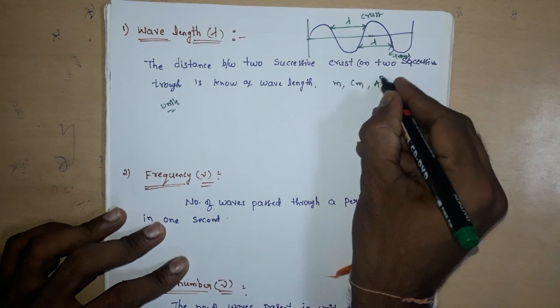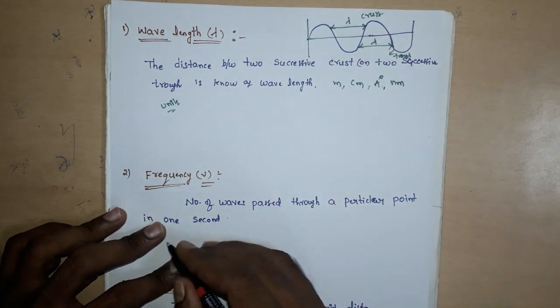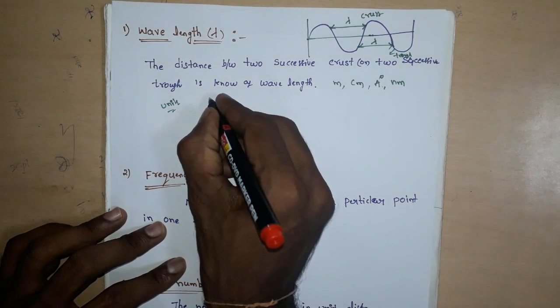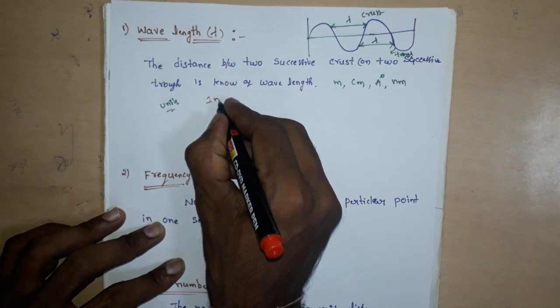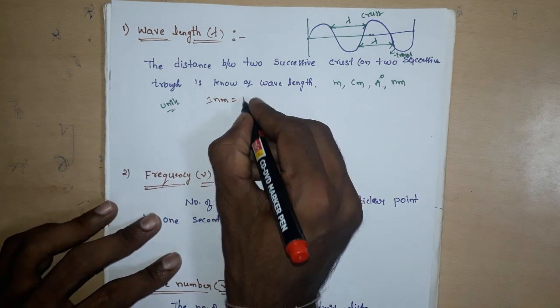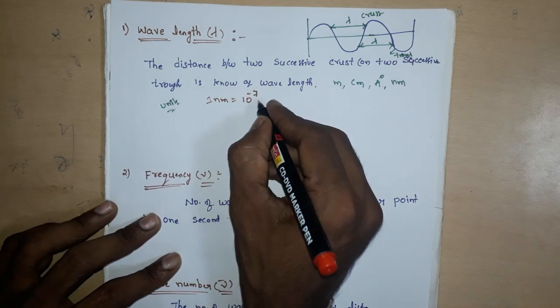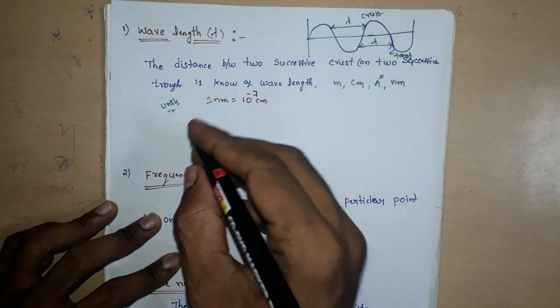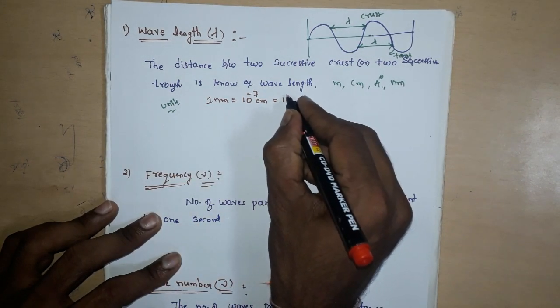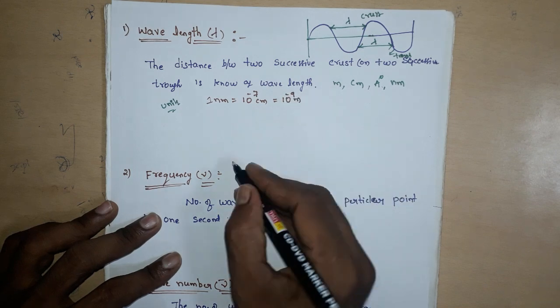Here, 1 nanometer equals 10 to the power of minus 7 centimeters or 10 to the power of minus 9 meters.